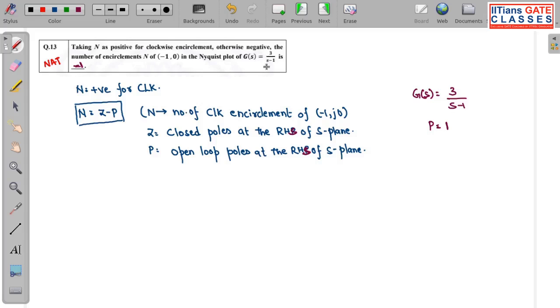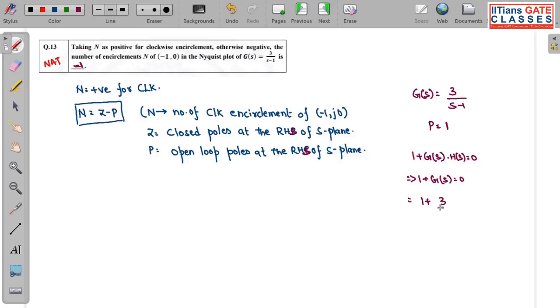Now to calculate the poles of closed loop, it will be 1 plus G(S) H(S) equal to 0. If nothing is mentioned about the feedback, you will assume it is unity feedback, so this changes to 1 plus G(S) equal to 0. That is the default condition.